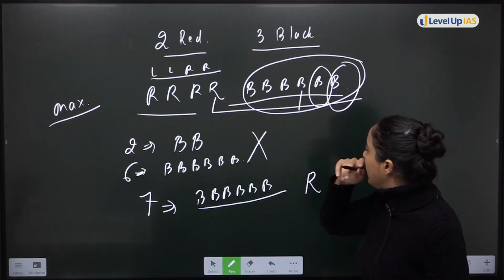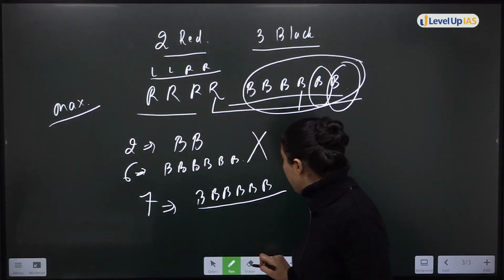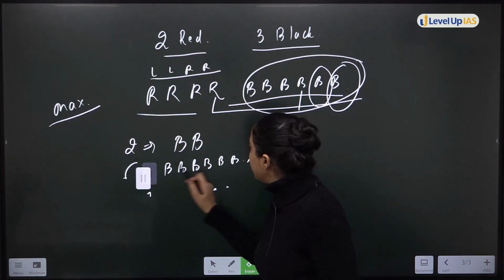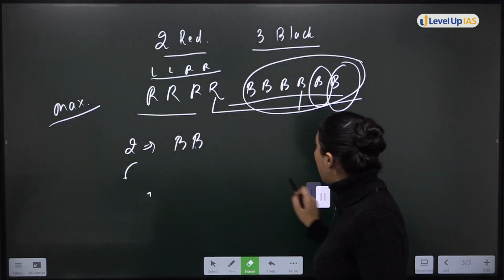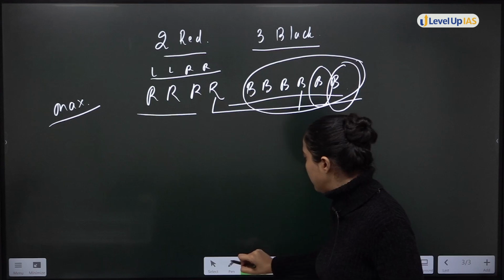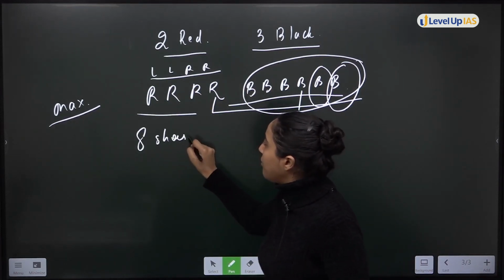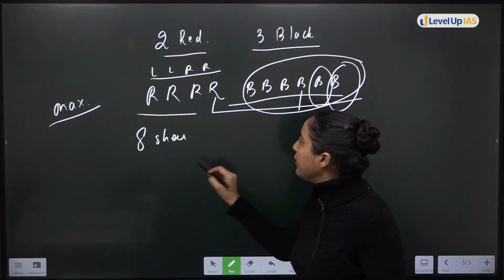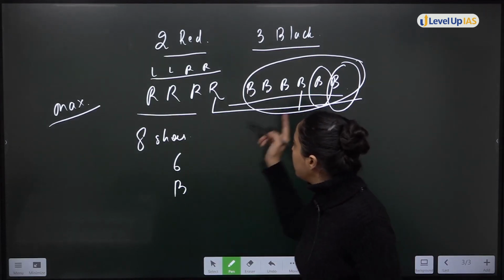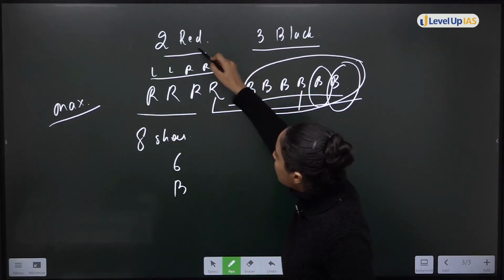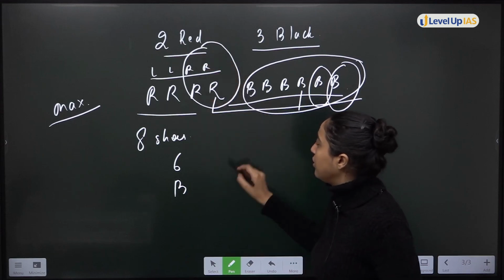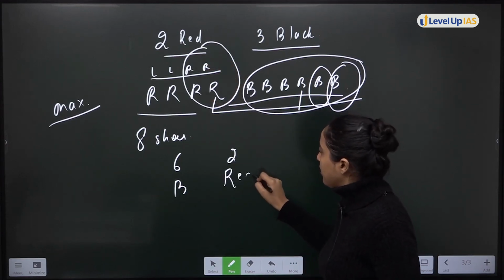How will it be possible? Now if you say that it is possible if I take out 8 shoes, out of all of this, 8 shoes. But again I will say, what if in the 8 shoes, 6 shoes are black and 2 shoes are red of the right foot?